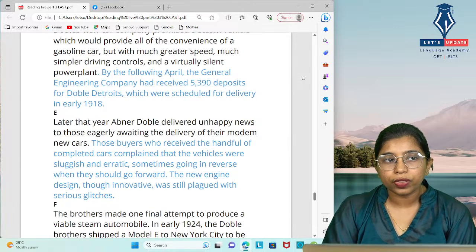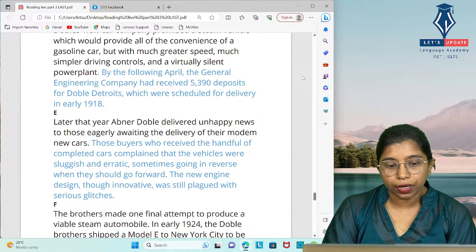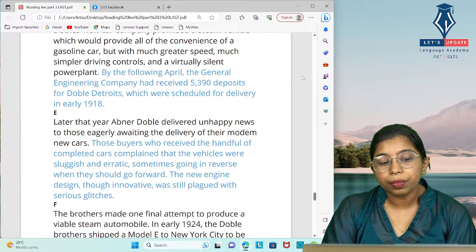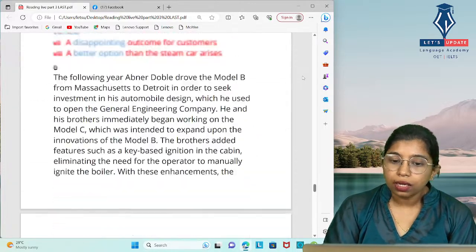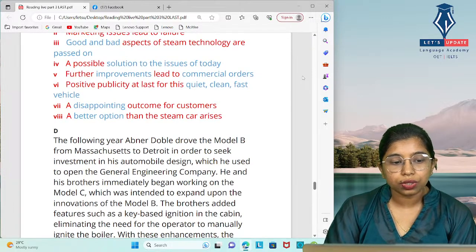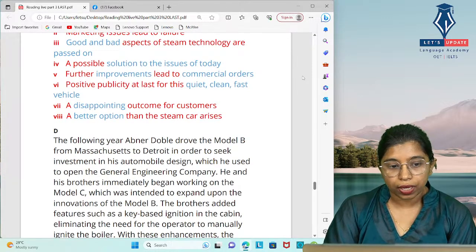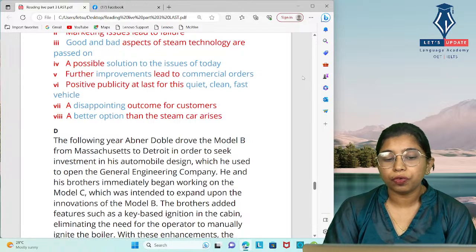So it is all about the complaints from the customers of this car. And the keywords that relate to this is option 7, a disappointing outcome for customers.